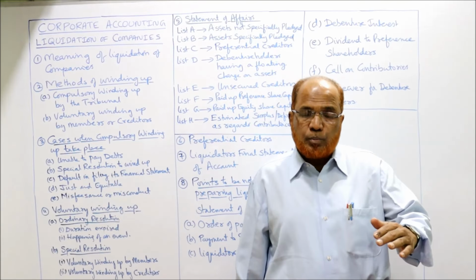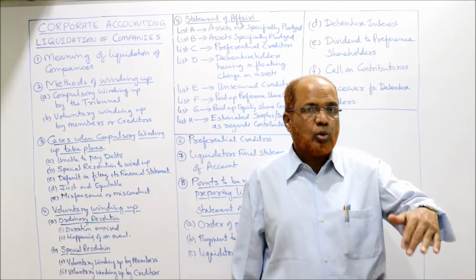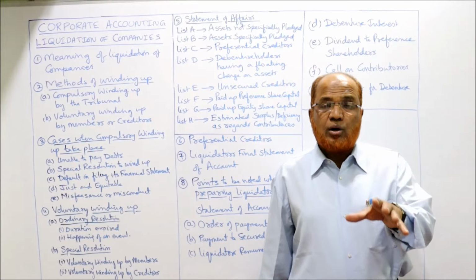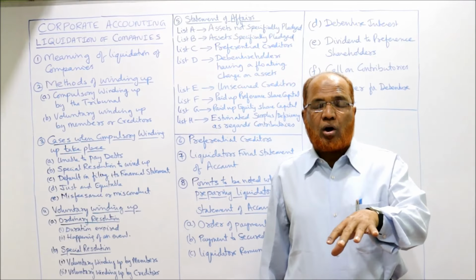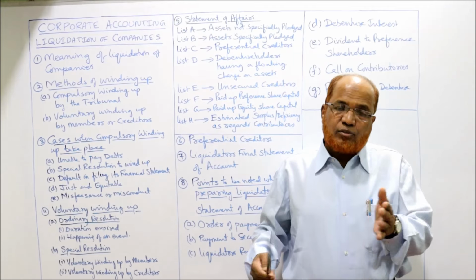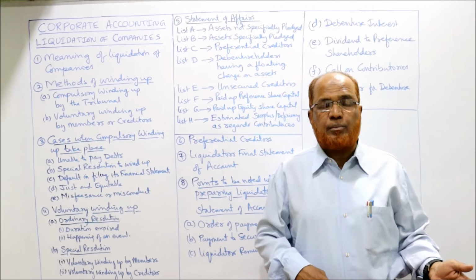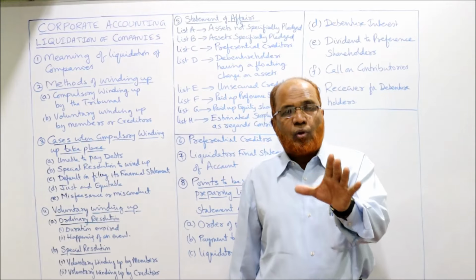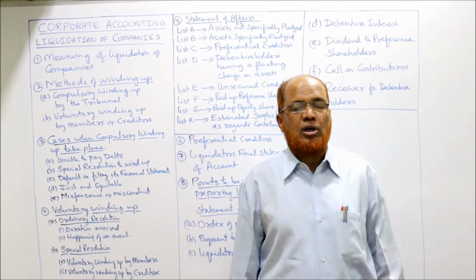The company has to pay a huge amount to the unsecured creditors. The company does not have funds. Then the liquidator will make a call of 2 rupees to the shareholders. Now the shareholders have to contribute to the assets of the company because they have unpaid amount on their shares. If the shares are fully paid up, there is no need to contribute.